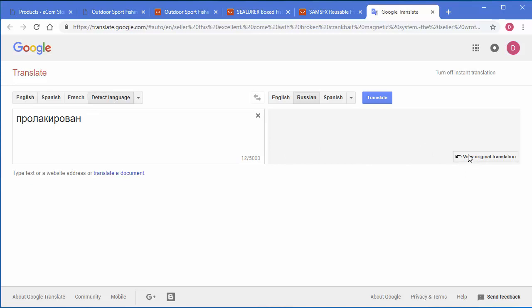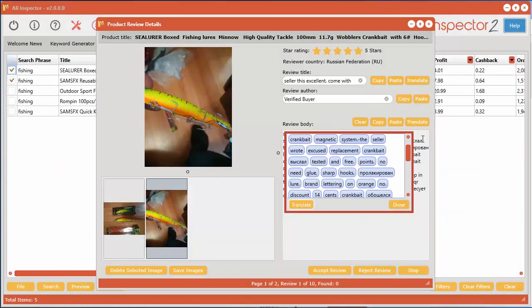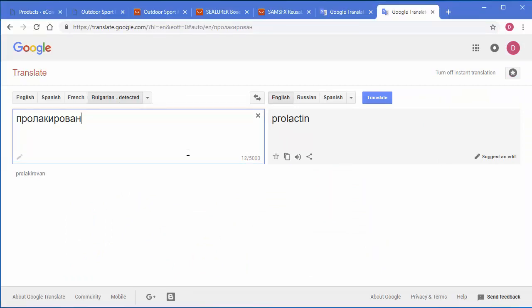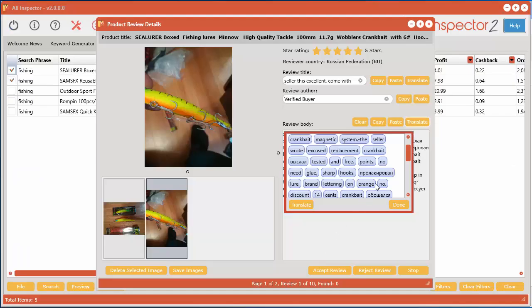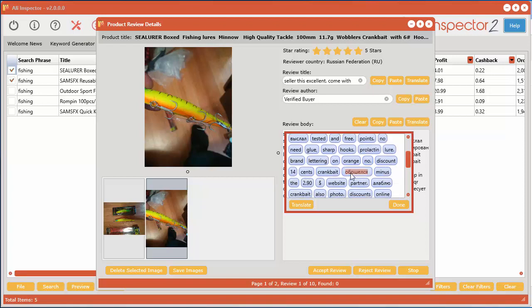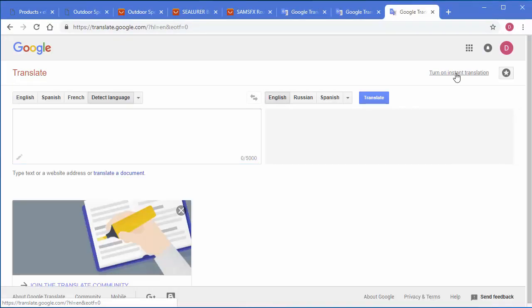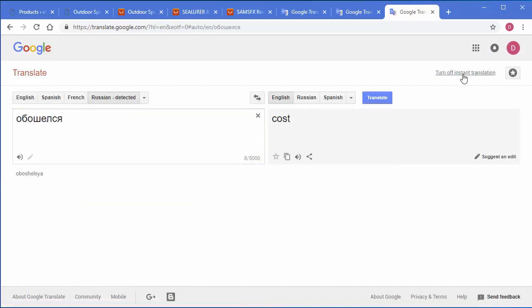Doesn't seem to be working right now. Let's try that again. Okay, not sure what happened there, but this word translated to that. So now we can come in there and paste the new word. Not sure what that word is anyway. Sometimes it may not work properly. I'm not sure why this is not. Oh, there it is, cost. Okay, copy. This is the Google Translator. It just opens up in your default web browser.